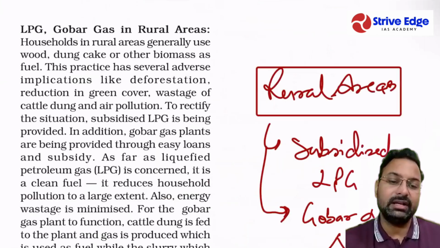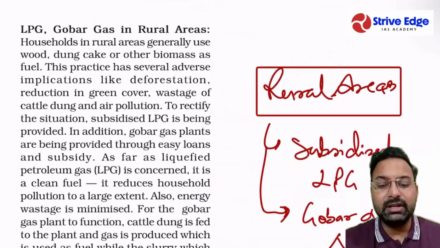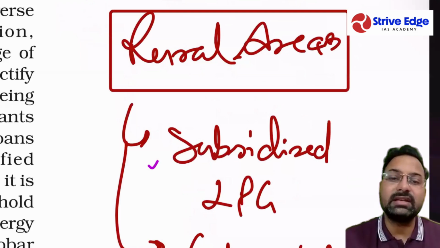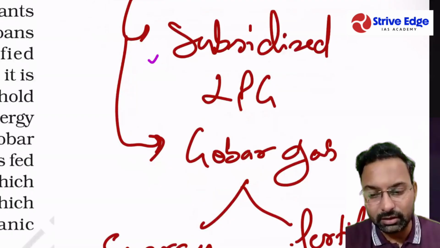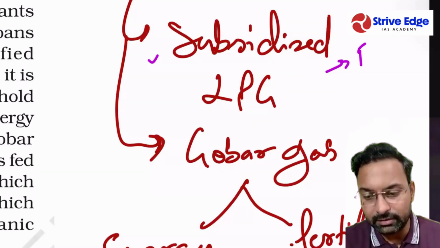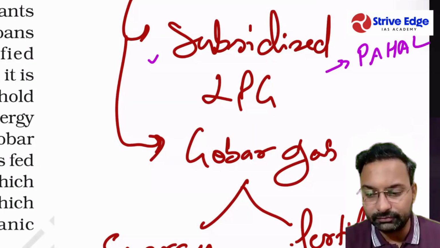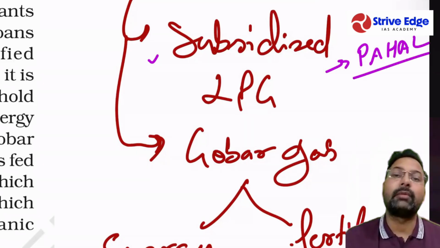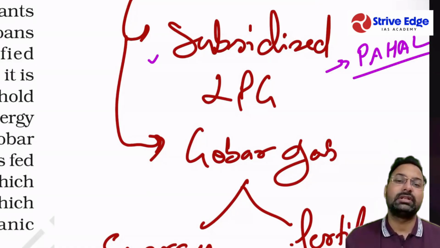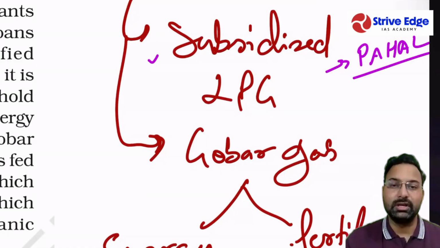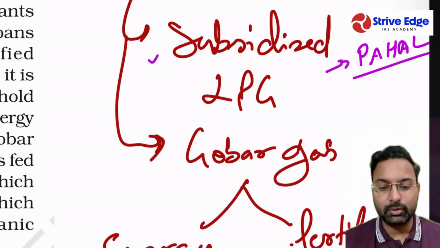And how can it be done? In the rural areas, we can concentrate on subsidized LPG. This subsidized LPG is already being provided under the PAHAL scheme, to every poor family.